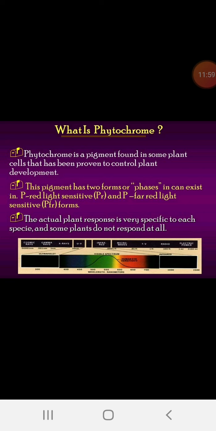What is phytochrome? In the examination they may ask what phytochrome is. Phytochrome is a big pigment found in some plant cells that has been proven to control plant development. This pigment has two forms. It can exist in a red light sensitive form, which is said to be PR, and a far red light sensitive form, PFR. Like that we can represent it. They may convert from red light to far red light also. Like that the chemicals are synthesized.